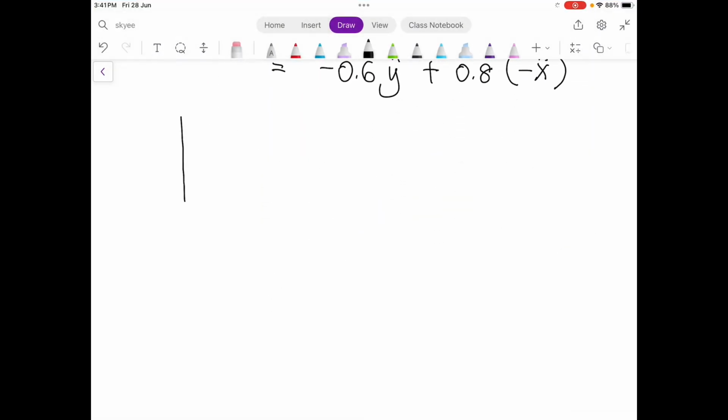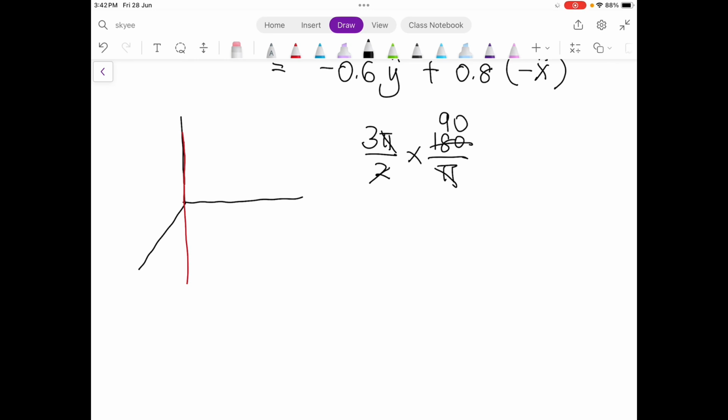So we draw again. The position is 5, 3 pi over 2. So what is 3 pi over 2? You can find out that it is 270, which means it is over here, so the angle is 270 and the length is 5.